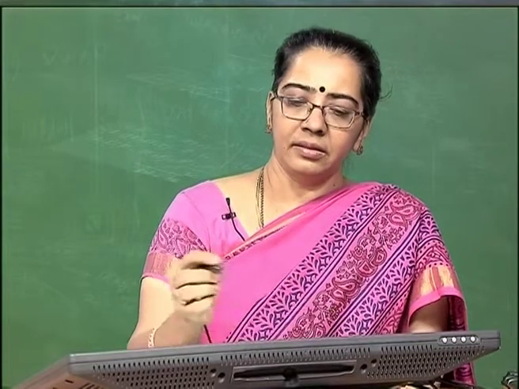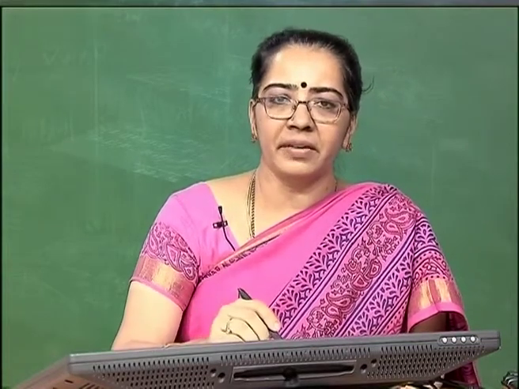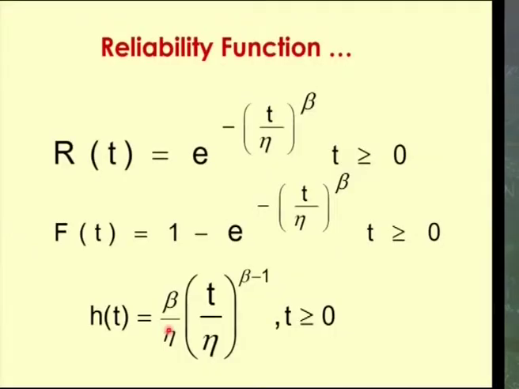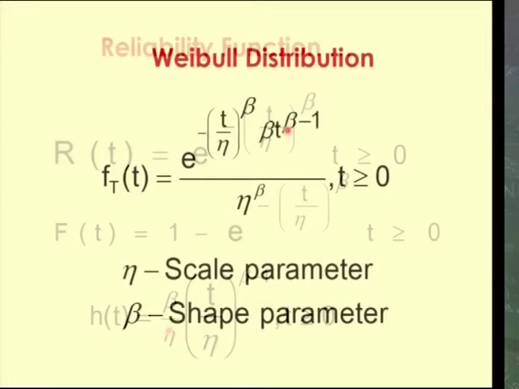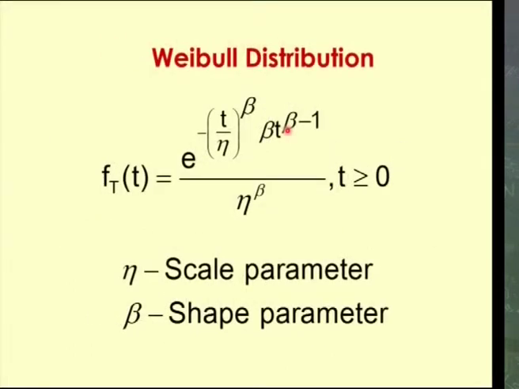In particular, let us look into this PDF. Here, when you put beta equal to 1, what is happening? You get 1 into t power 1 minus 1, that is t power 0, which is 1, beta is 1, and we have here eta power 1. So, 1 by eta.